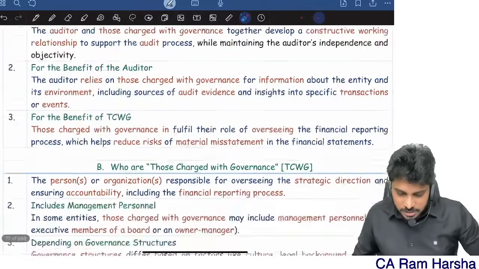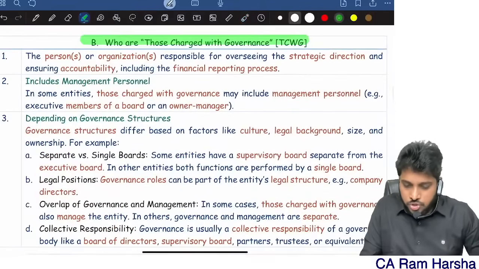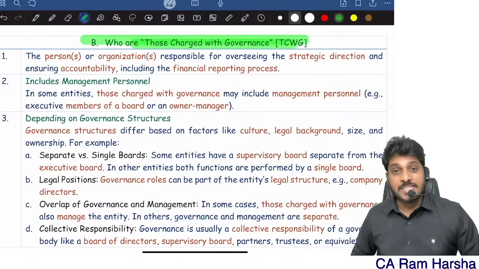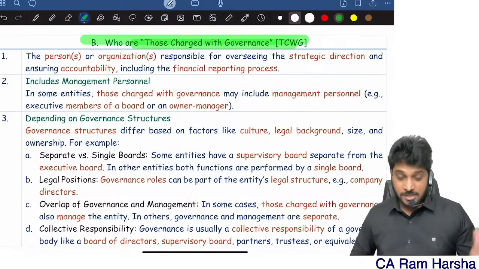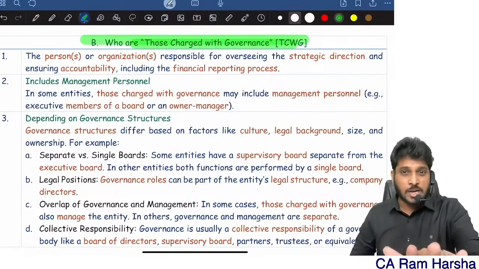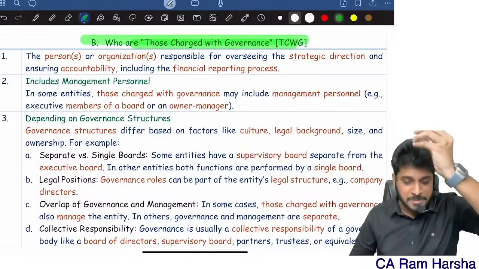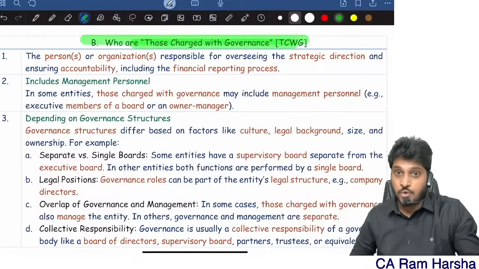Now let's first discuss who are those charged with governance. This is what they asked in the Jan 25 exam. Don't immediately say, sir, in Jan they asked, so in the May attempt they won't ask this. Come on, don't be foolish like that. Paper setters will not set like that. They may test this, who knows?